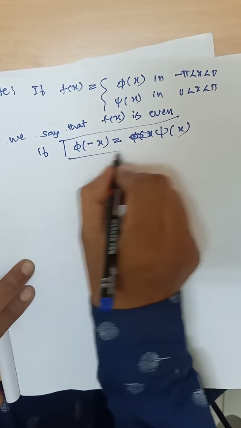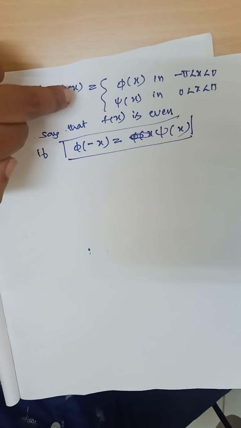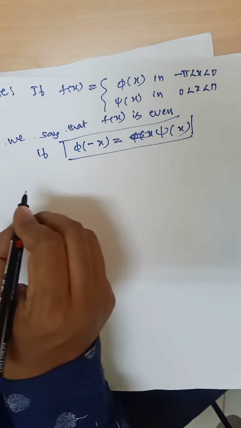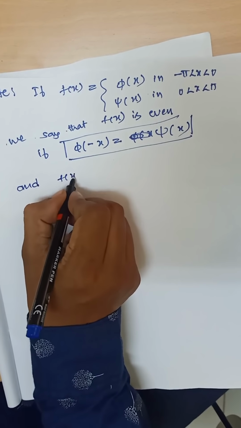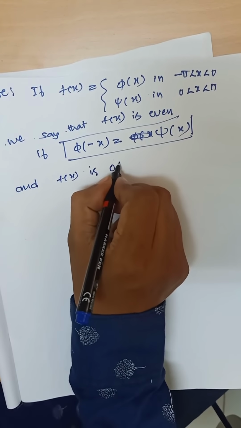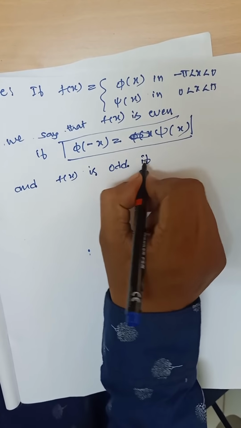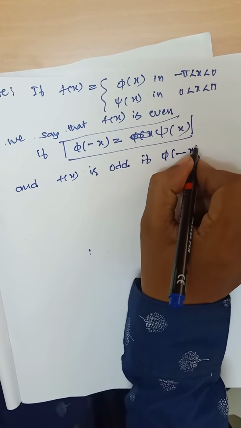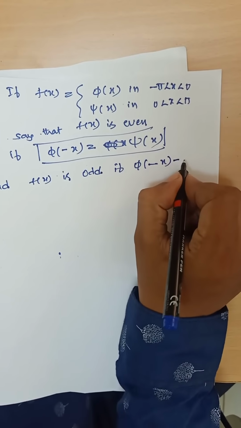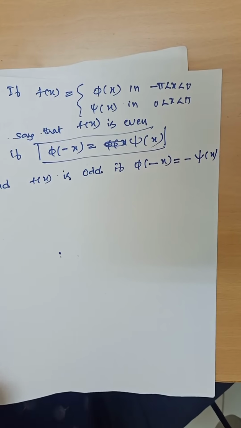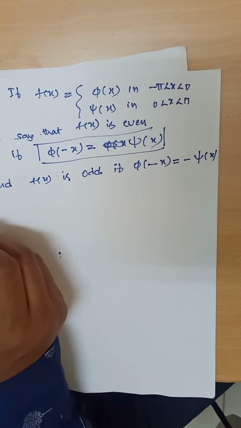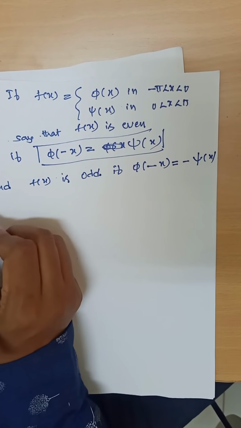So this is the condition for checking the given function f of x is even, and f of x is odd if phi of minus x is equal to minus psi of x.